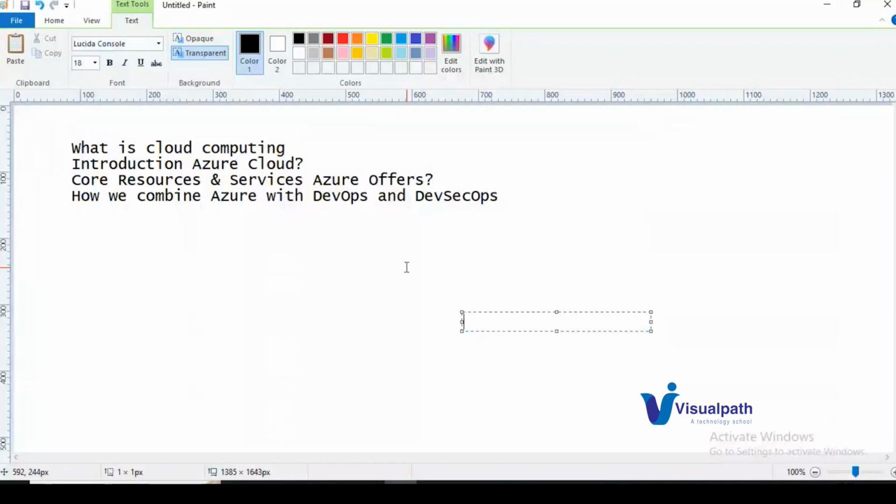Let me introduce myself first. So I'm Akhil. I have a total of 6 years of experience in Azure DevOps, cloud and deployments as well. In those 6 years, I have deployed multiple applications on Azure cloud and created multiple pipelines and architectures. I have built all these things.